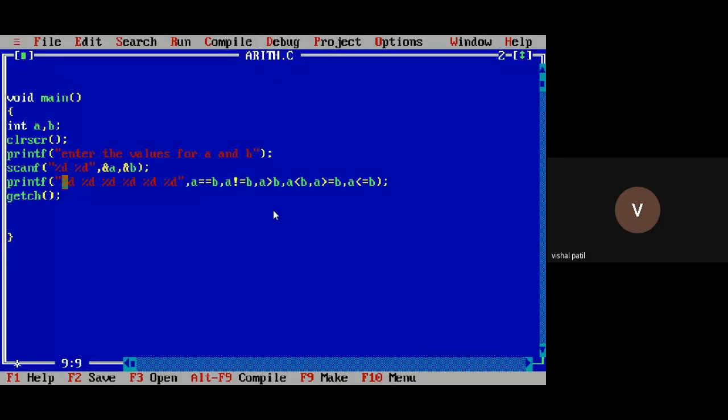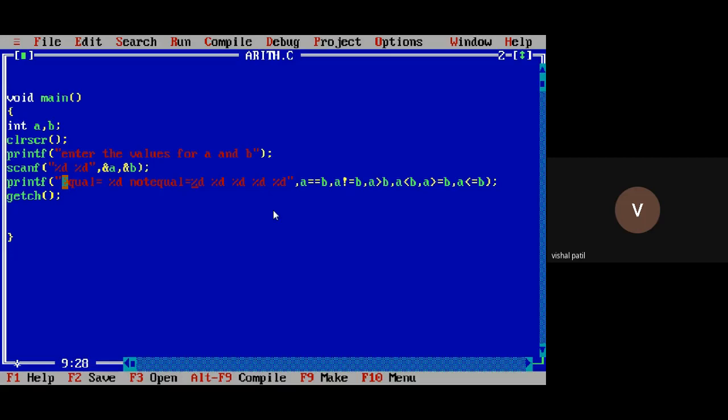You have to display something here. You have to use some message in the printf function, that this is the equal operation. Equal is equal to percent d. Then not equal, right? Not equal is equal to percent d.